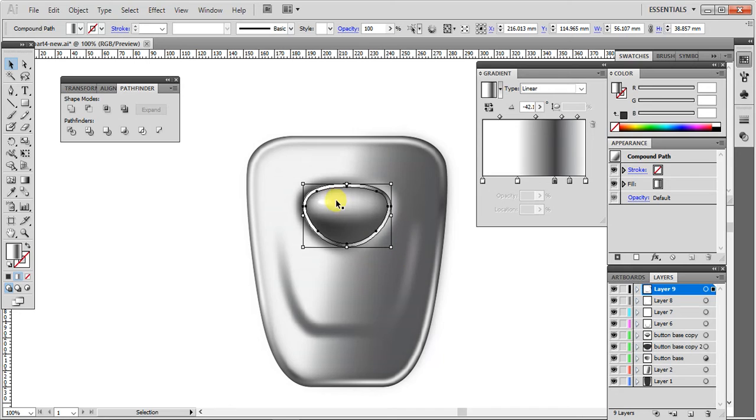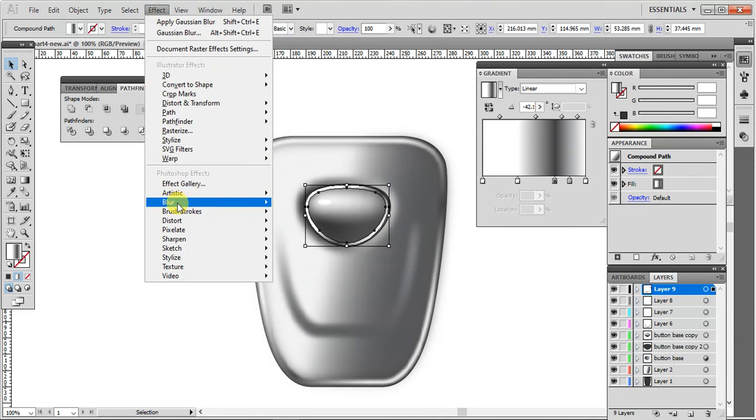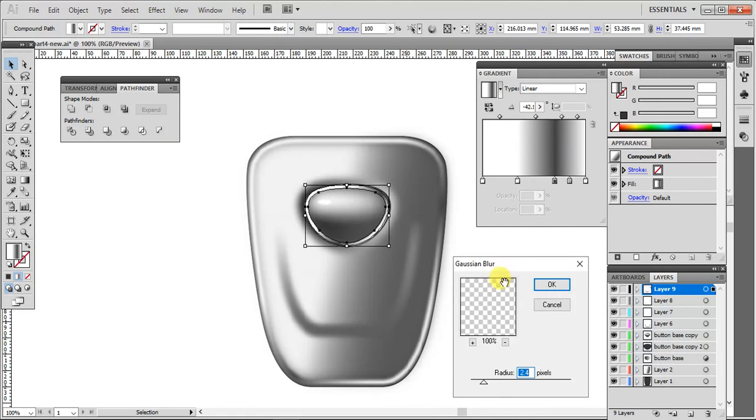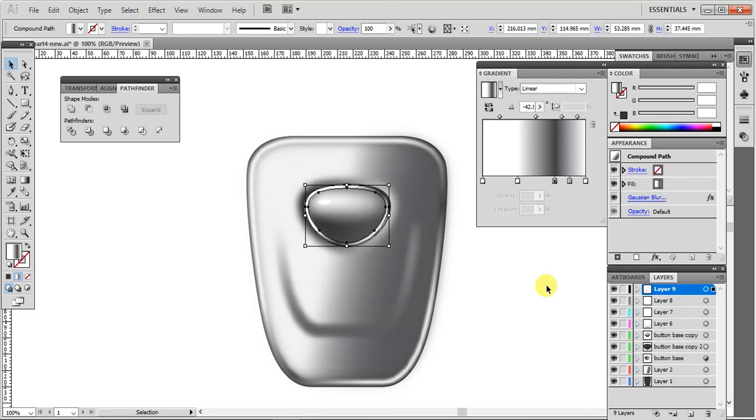Okay, pressing and holding the Alt key, I'm going to scale this down a bit smaller and apply a Gaussian blur. I think I can blur some more.